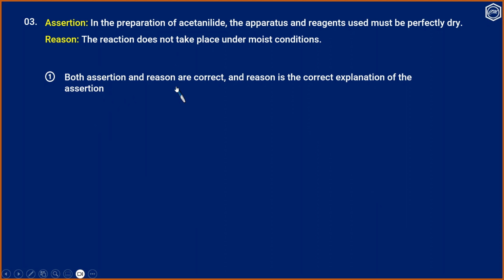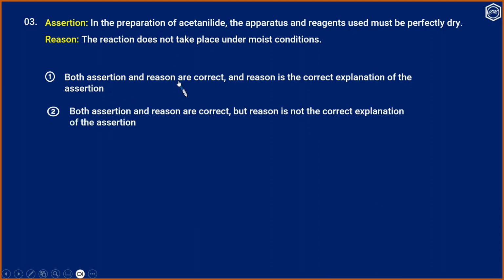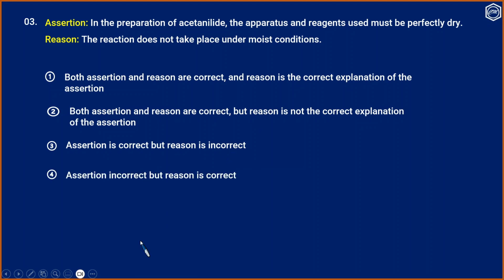Both assertion and reason are correct, and reason is the correct explanation of assertion. Option 2. Both assertion and reason are correct, but reason is not the correct explanation of assertion. Option 3. Assertion is correct, but reason incorrect. Option 4. Assertion is incorrect, but reason correct.